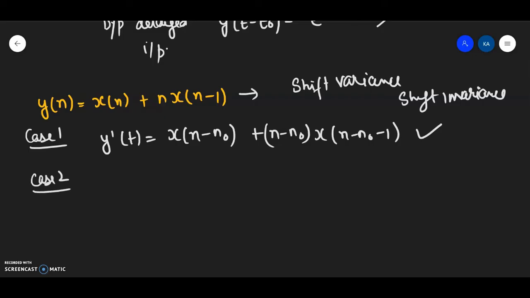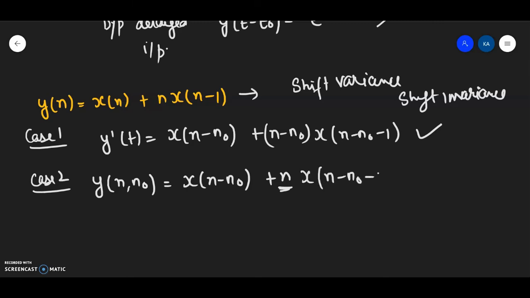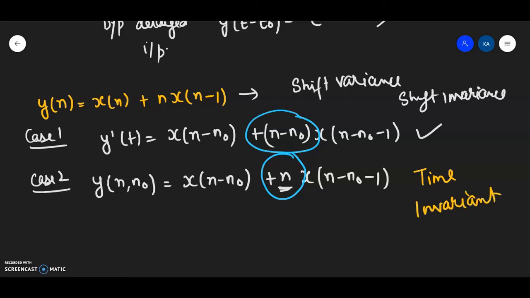In case 2, I will delay the input. Now y[n, n0], I am delaying the input, this will be x[n minus n0] plus, this n will not change. Please make a note of it. This n will not change, and here I will get x[n minus n0 minus 1]. Again, the difference in these two equations is this term. Fine. So obviously my system will be time variant. Okay, just make a note of it. The procedure for both continuous and discrete time signals is exactly the same. Okay.